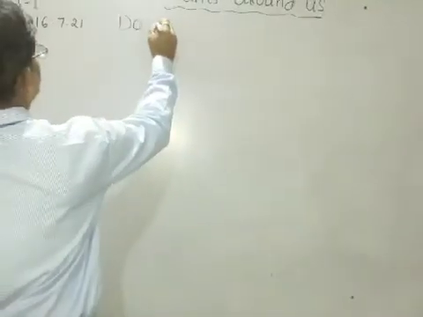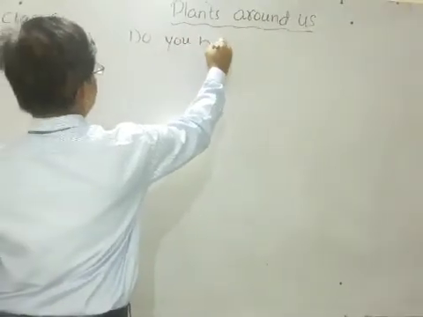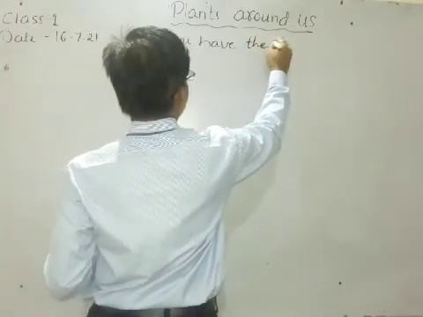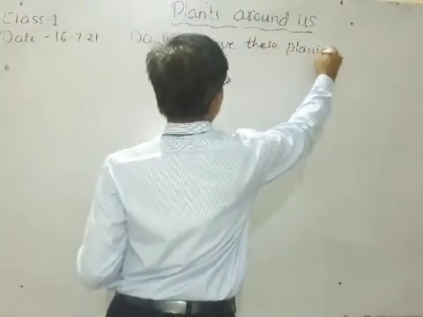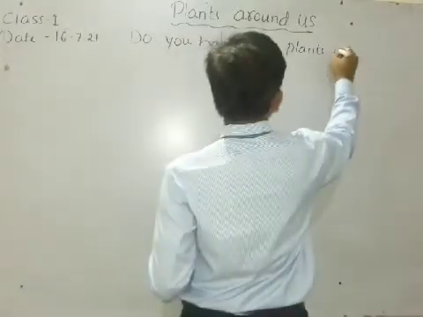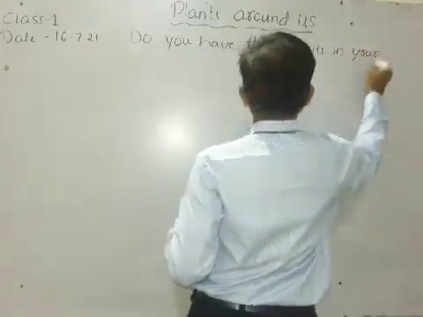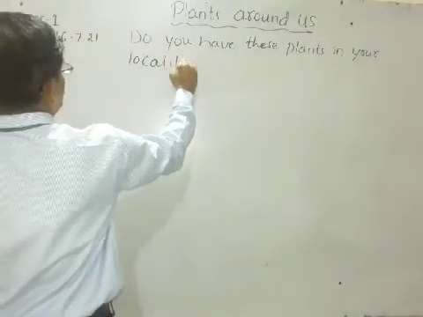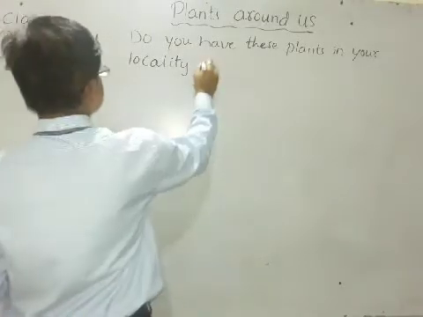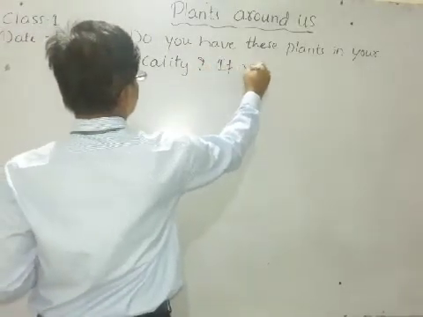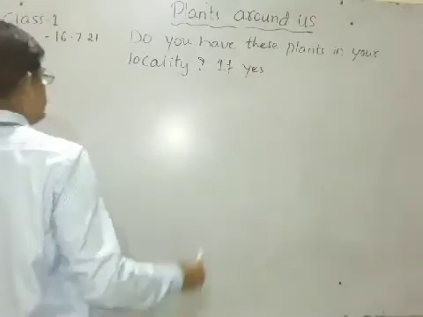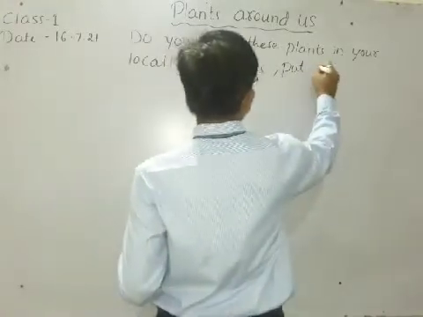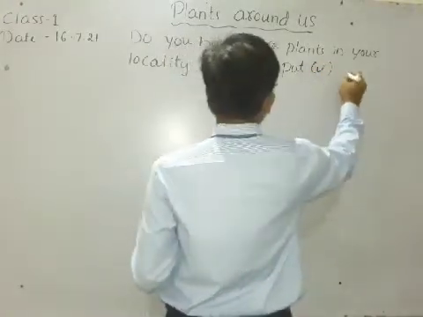Do you have these plants in your locality? If yes, put a right mark in the box.